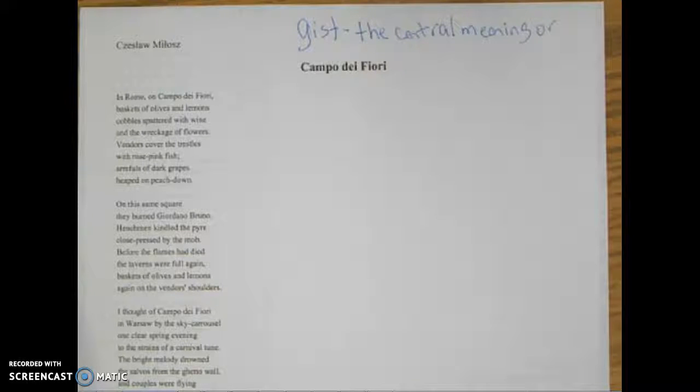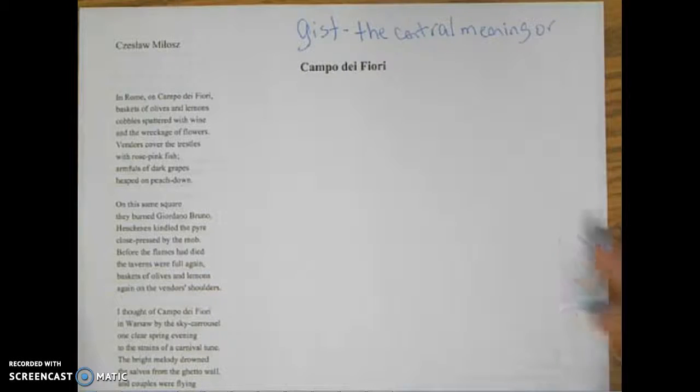We will be using the poem Campo dei Fiori by Czesław Miłosz, a Polish Jewish man, to learn how to complete this strategy. You need to download this poem onto your tablet so you will be able to type on it using either a comment box or inserting a text box.